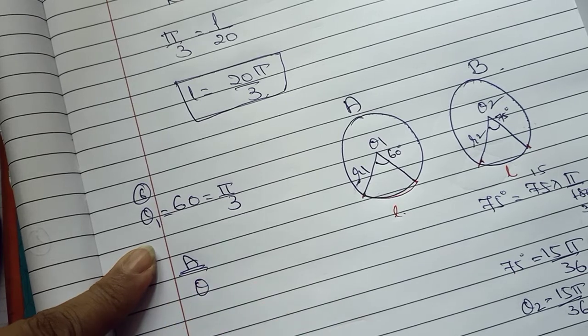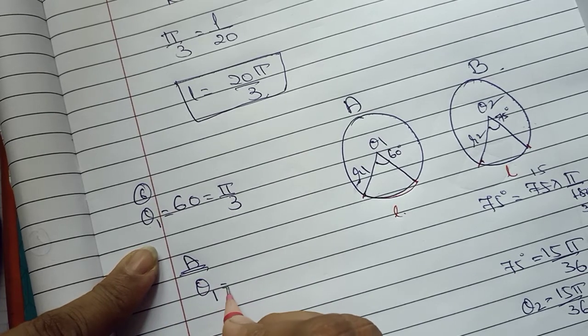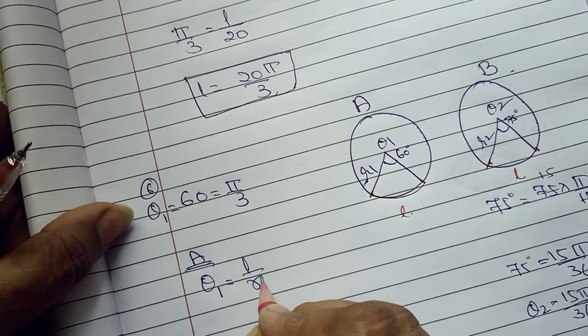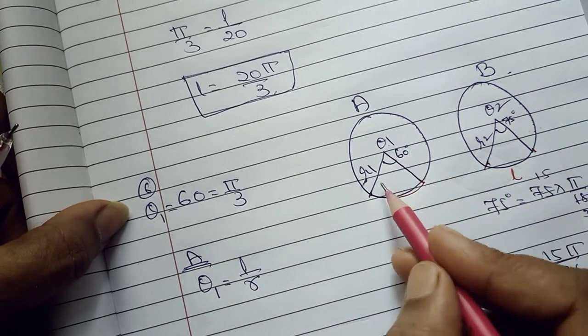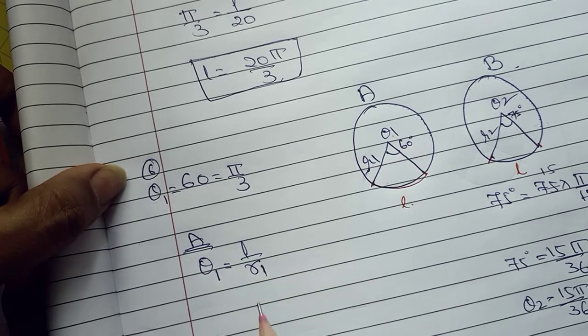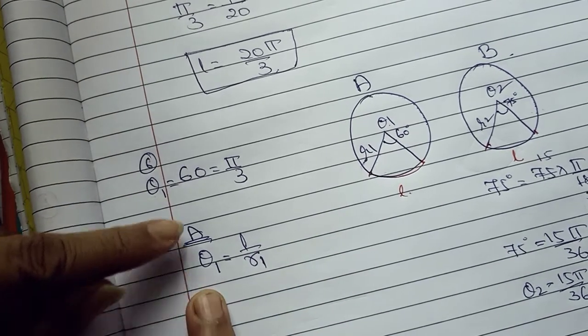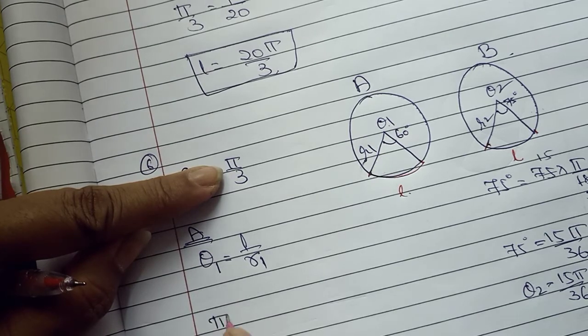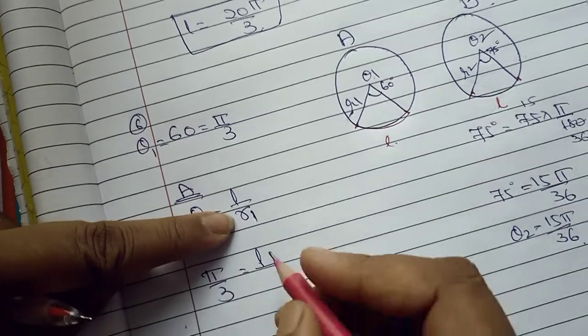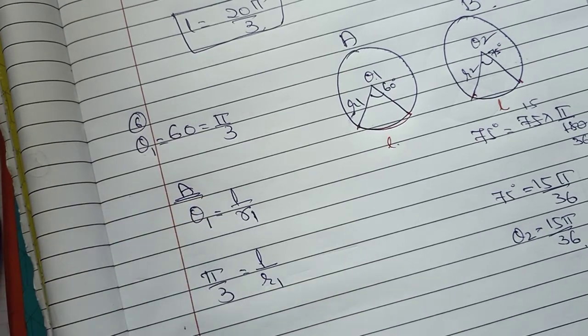In circle A, the formula is theta equal to L upon R. But since we have taken this as theta 1 and R as R1, theta 1 equal to L upon R1. Now put the value. Theta is 5 upon 3 equal to L upon R1.